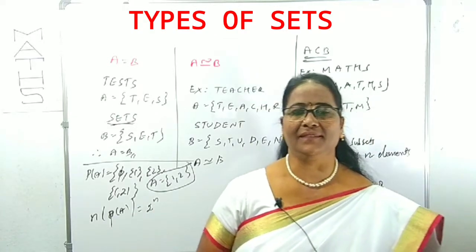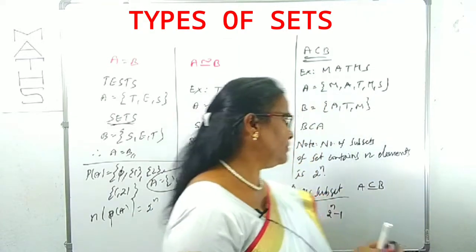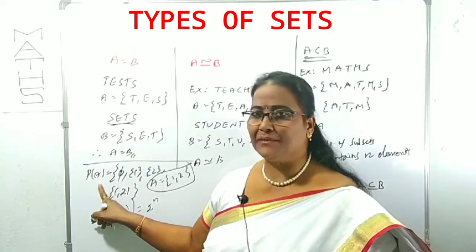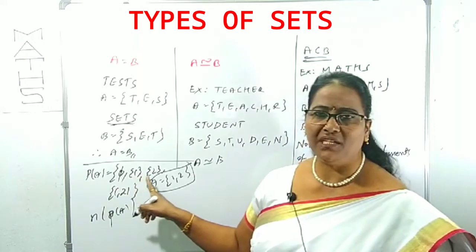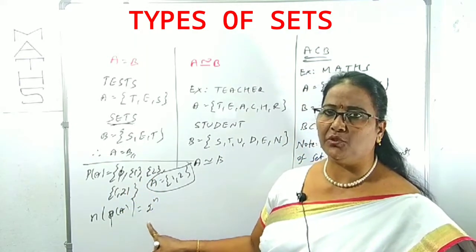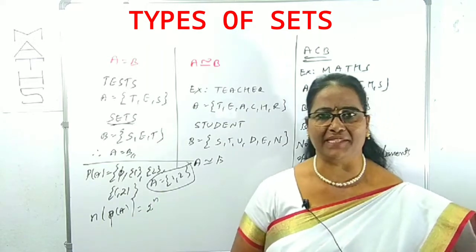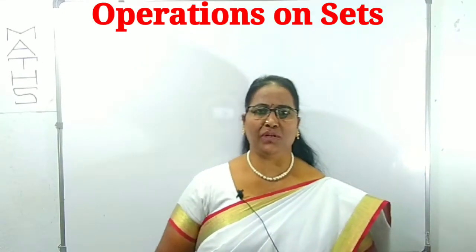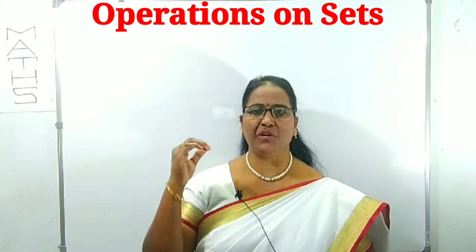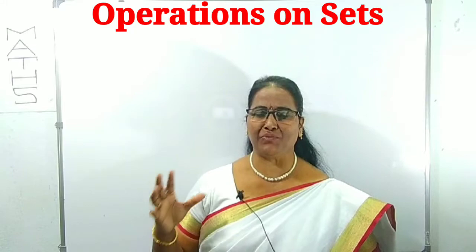What is a subset? The number of subsets that can be formed is 2 power n. So the elements of the power set are the subsets only. Therefore, the number of elements in the power set is simply 2 power n when A contains n elements. Clear? What I explained were the various types of sets, what a set is, and the forms of sets, that is a basic introduction to sets.